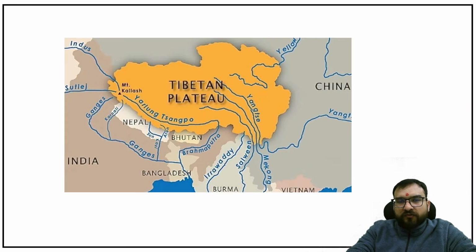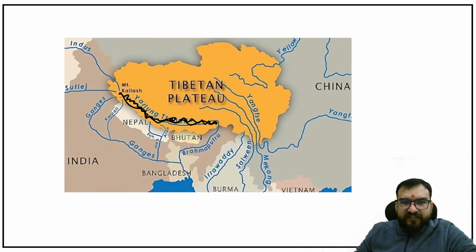So like this you can see, this is Tibetan Plateau, and you can see Yarlung Zangpo. In Tibet it will be known as Yarlung Zangpo, and then it will be entering our country from here. And this is an important area, so we have to focus, right? So now let us focus over here. It is coming somewhere from here, and will be like this, and will be like this, guys.